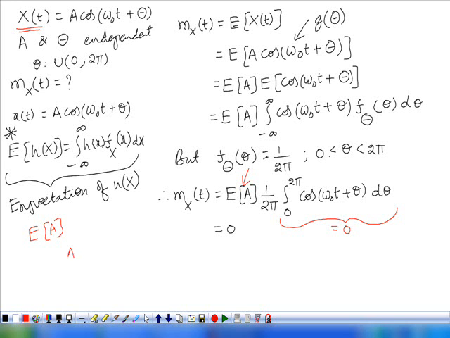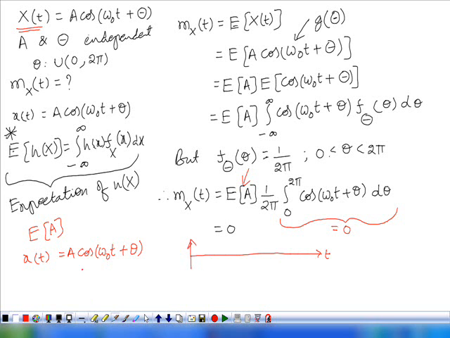We are letting this A cos omega naught t plus theta be one sample function of the random process. If you plot this function, how will it look?